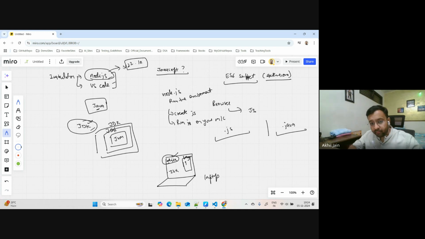Now, whenever you are installing Node.js, what do you get with it? What you also get is the EcmaScript. I mean, you get the JS version which is compliant to an EcmaScript version. Maybe some of you might have heard this term for the first time, or maybe you are aware, since most of you are coming from the JavaScript background itself.